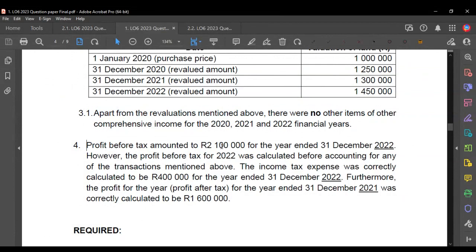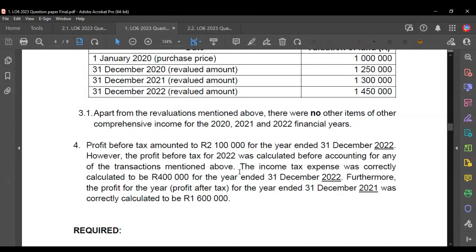Right. So the last point, it says profit before tax for the year of 2022 was 2.1 million. The profit before tax was calculated before any of these transactions were taken into account. But if you think of it, there actually won't be any effect on the profit before tax because we've been dealing with dividends, we've been dealing with issues of shares, we've been dealing with share issue costs.